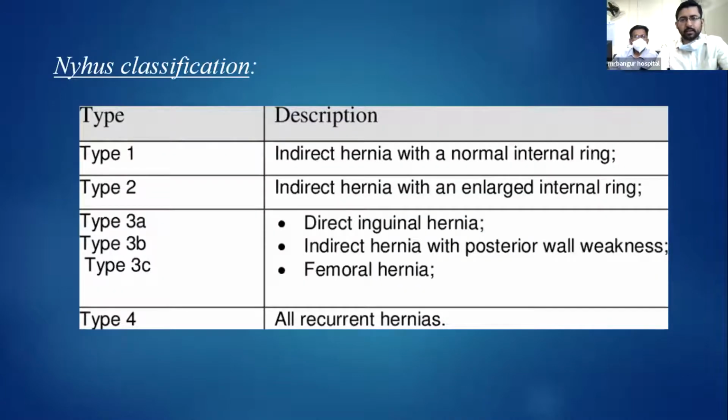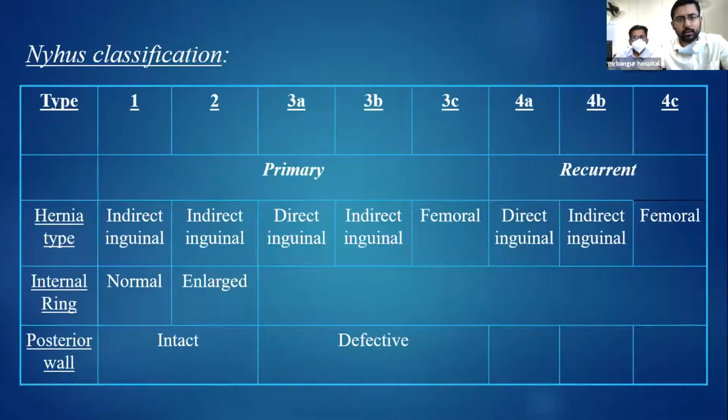Now, there are multiple classification systems for inguinal hernias, and I'll mention just the three most commonly used. First is the Nyhus classification. Very simply put, in the Nyhus classification, types 1, 2, 3 are primary, and type 4 are all recurrent hernias. In type 1, the primary, it can be a primary indirect inguinal hernia, if the internal ring is normal, then it is type 1. If it's enlarged, it is type 2. In both cases, the posterior wall is intact. But in case of type 3, whether it is A, B, or C, the posterior wall will be defective.